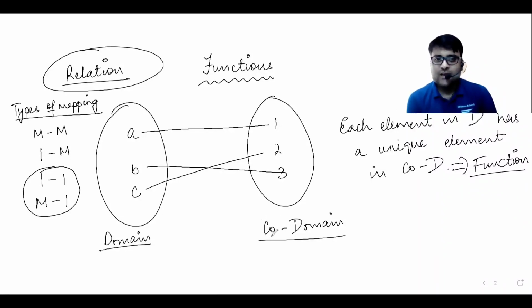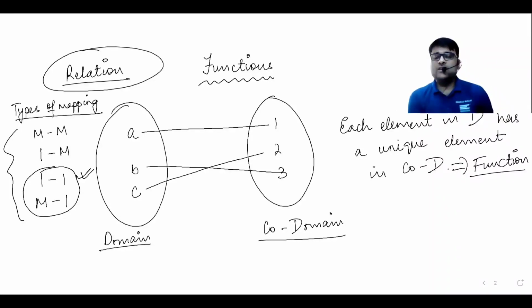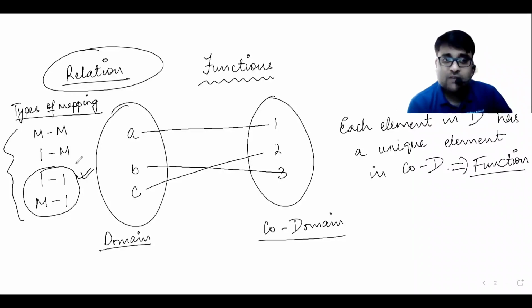So a relation is a broad 4 types of mapping. Function is only these 2 types of mapping. So function is a special relation. Function is a special relation where only one to one and many to one mapping is possible. Am I understandable? Okay, right?